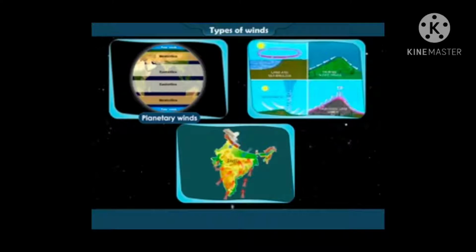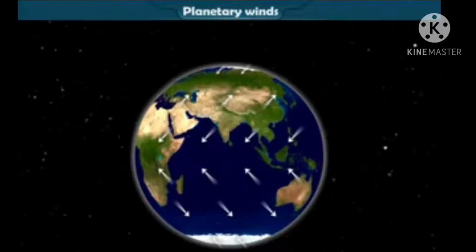So we can also say that some winds blow regularly and continuously on the earth, as shown in the figure, from high to low pressure belts throughout the year, and these winds cover a large portion of the earth. Hence these winds are called planetary winds, and their examples are easterlies, westerlies and polar winds.